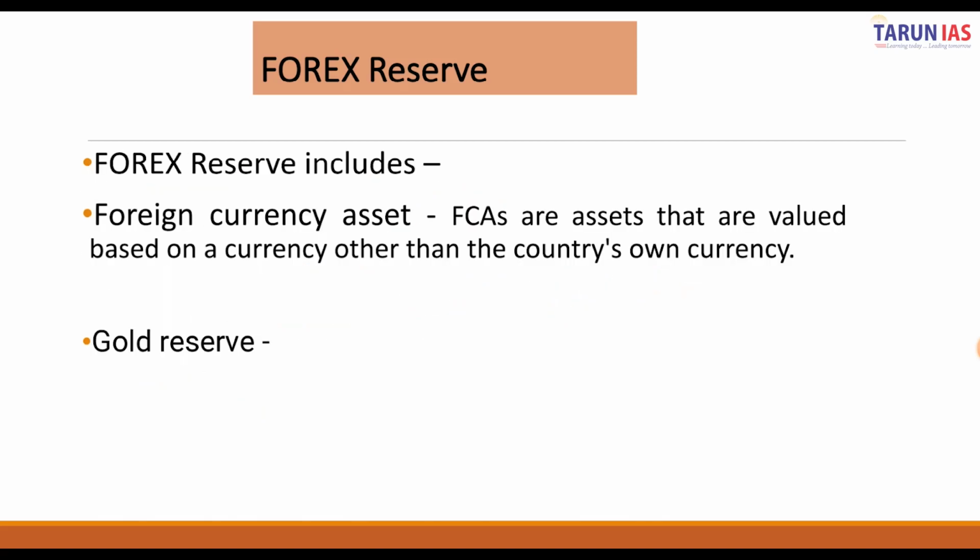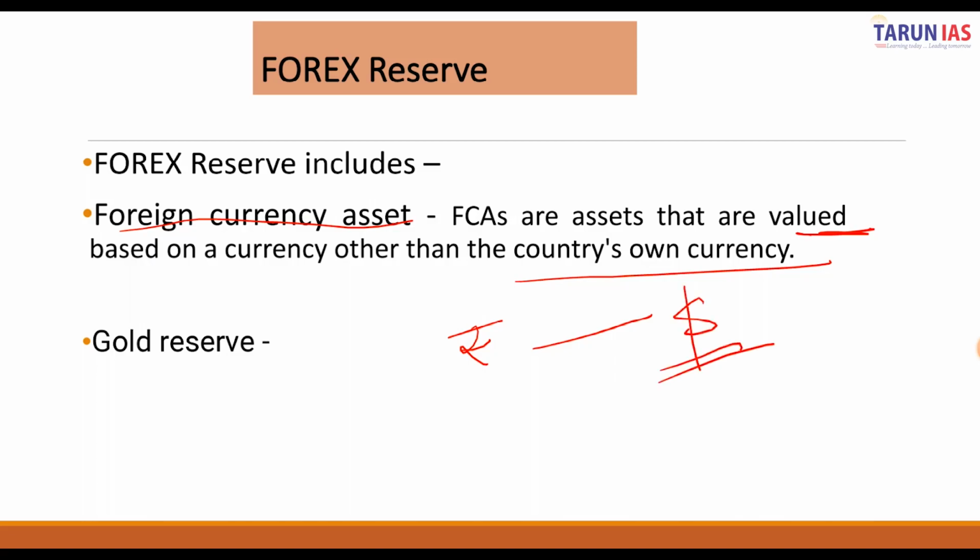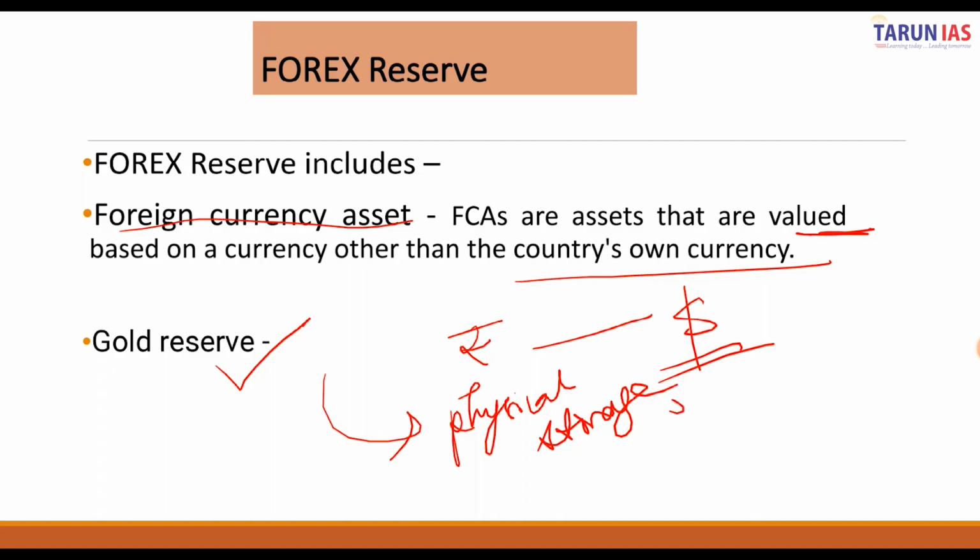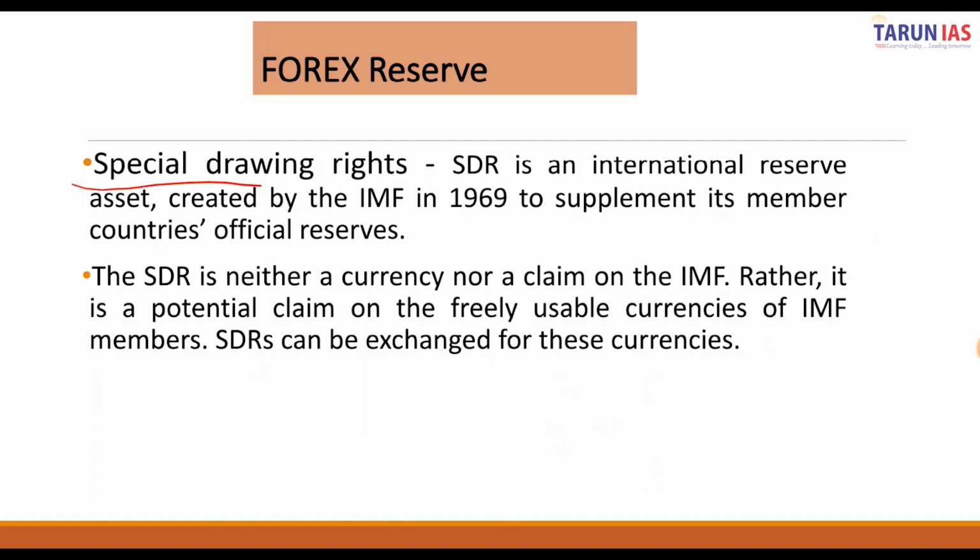So the first component is the foreign currency assets. Basically, they are valued in a currency other than the country's own currency. So if the rupee is our currency, the foreign currency assets will be in terms of dollars. Then gold reserves, of course, means the physical storage of gold. All right. The next component is special drawing rights.